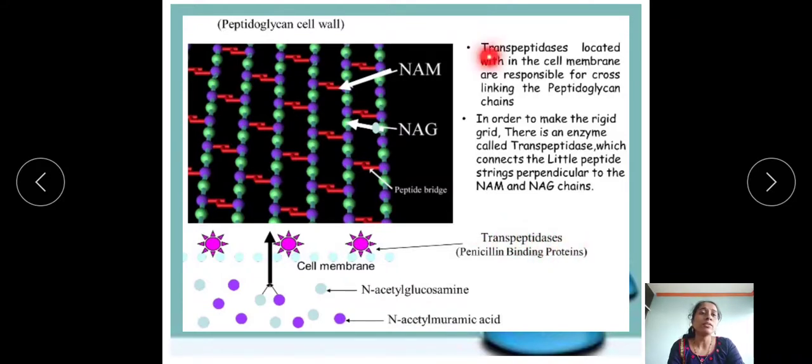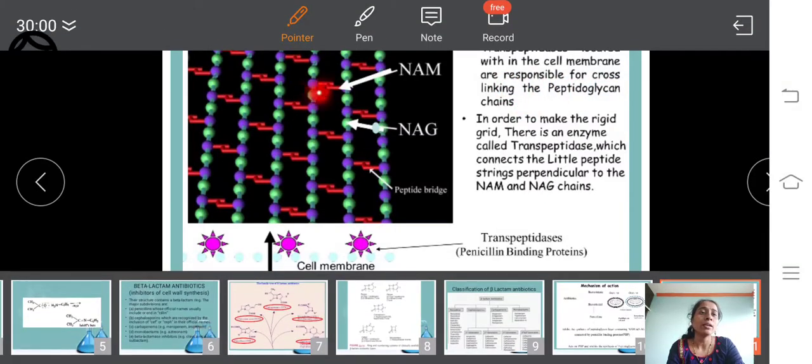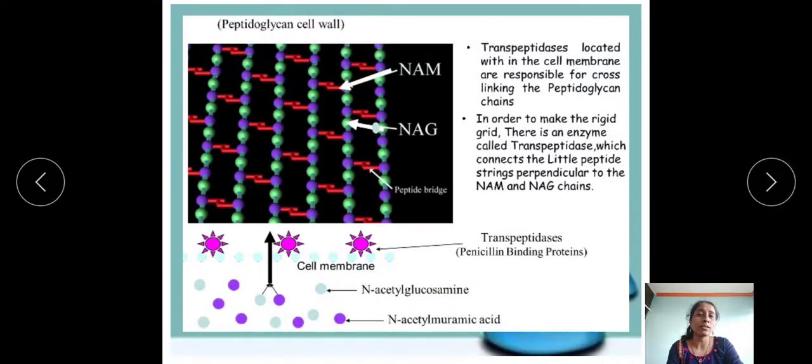Okay, so that transpeptidase located within the cell membrane is responsible for cross-linking the peptidoglycan chains. In order to make the rigid grid, there is an enzyme called transpeptidase, which connects the little peptide string. And that string is perpendicular to the NAM and NAG chains.